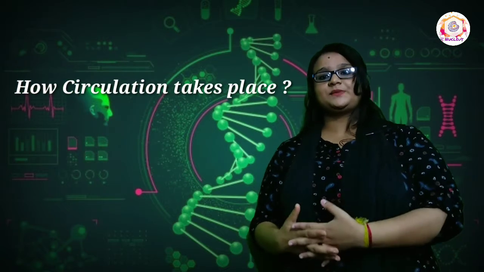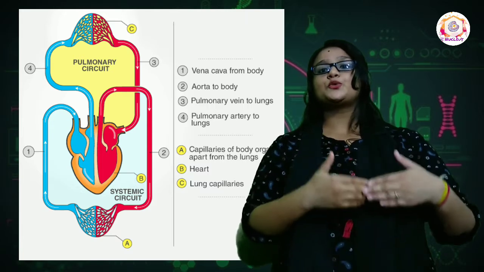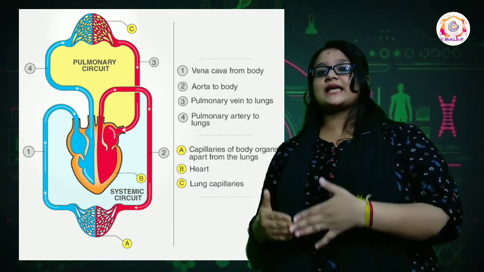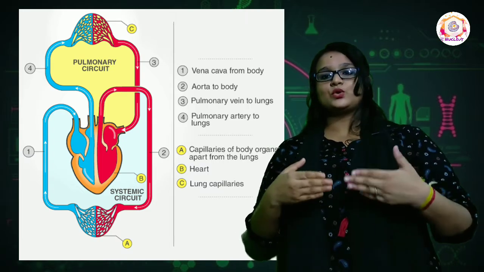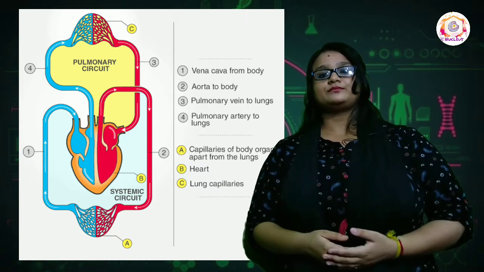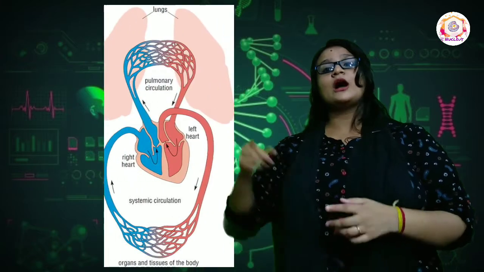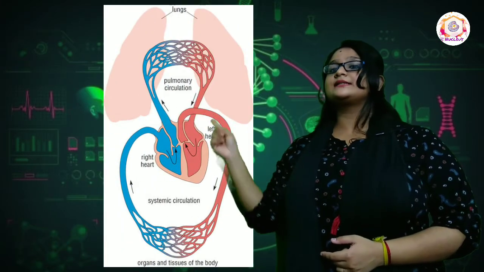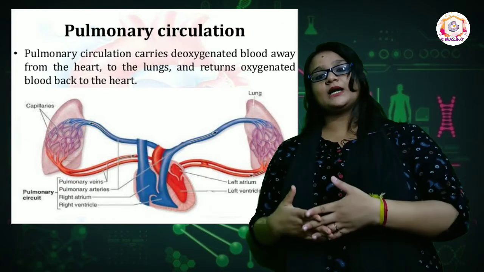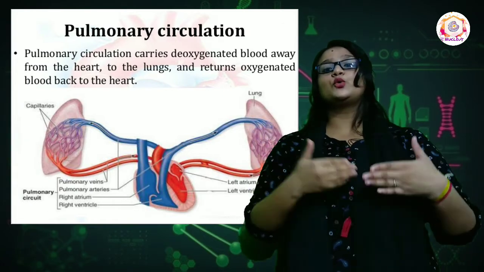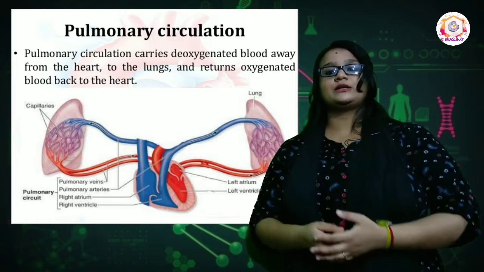Now, let us talk about how circulation takes place. In human beings, blood flows twice to complete one cycle of circulation. Such type of circulation is known as double circulation. It comprises pulmonary circulation and systemic circulation. Pulmonary circulation is the movement of deoxygenated blood away from the heart towards the lungs for oxygenation.